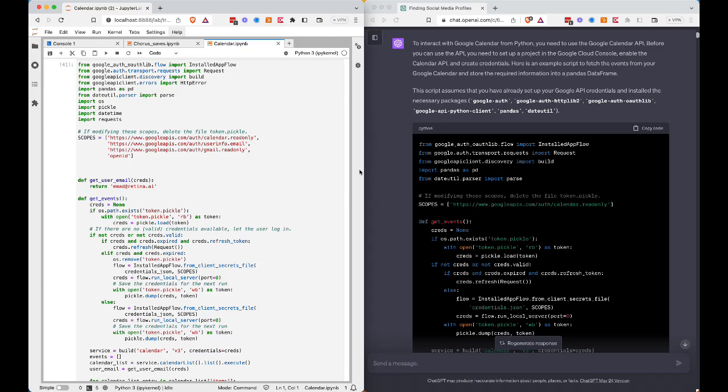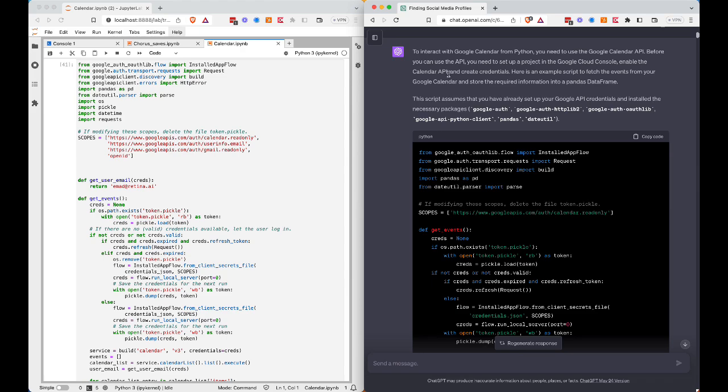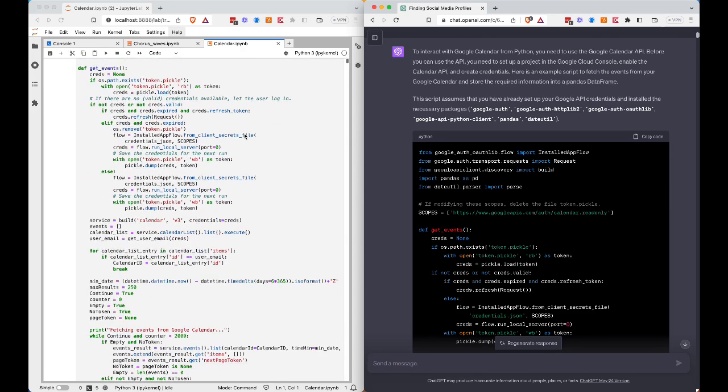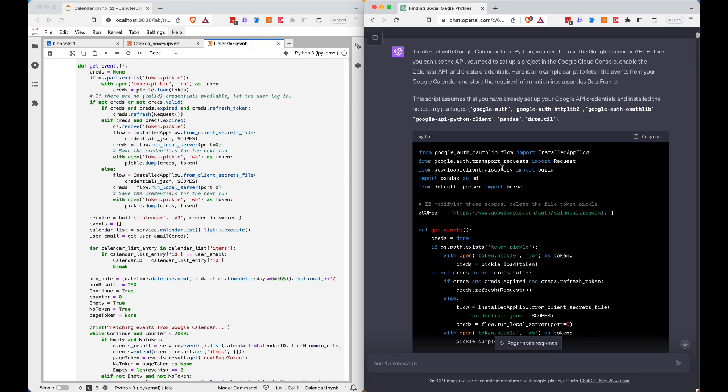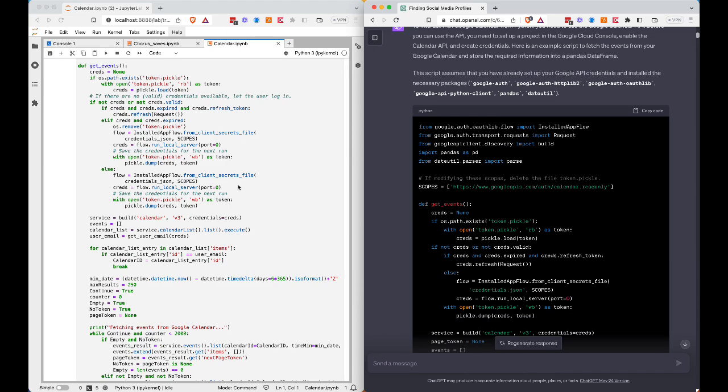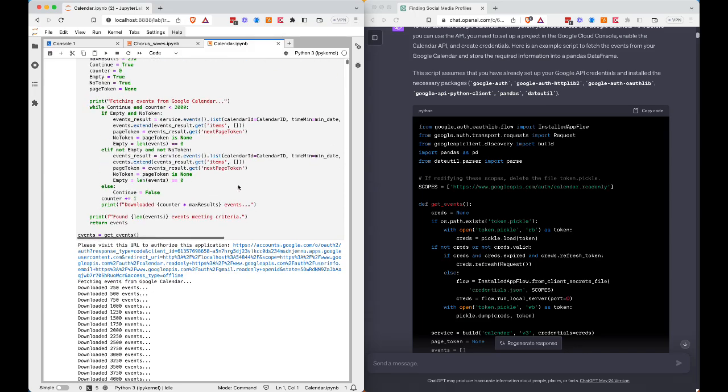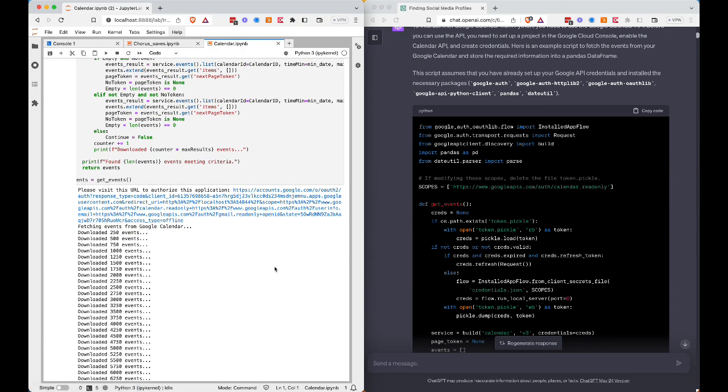I was doing pair programming where I would come in and had ChatGPT on one side, have my Python notebook on this side, and I'm basically going back and forth between asking ChatGPT to write the code for me. I would insert it here and then have it go through my code and test it.